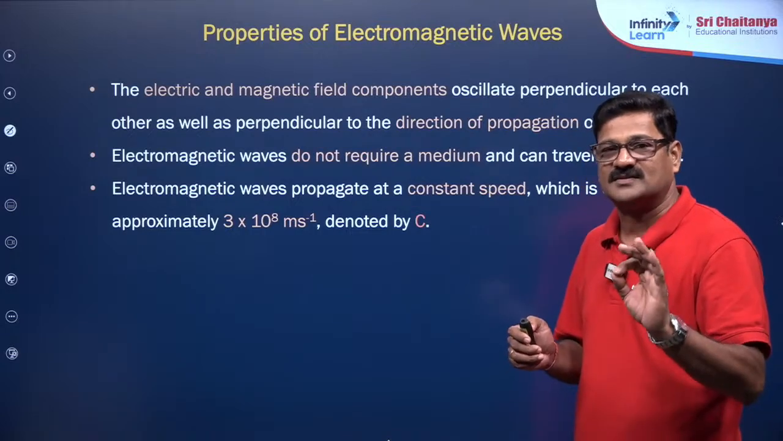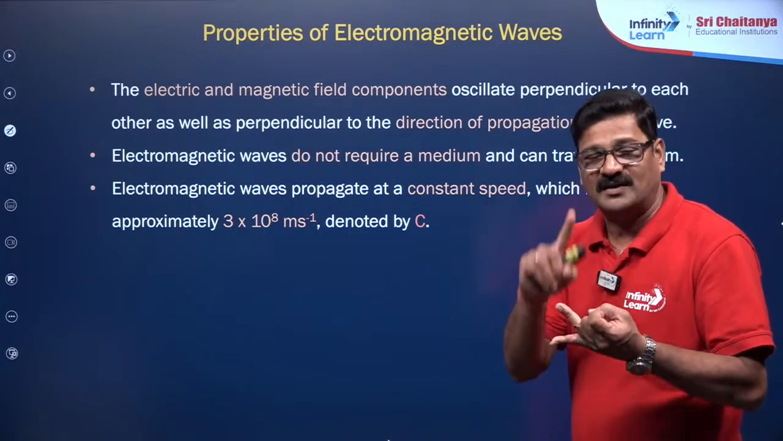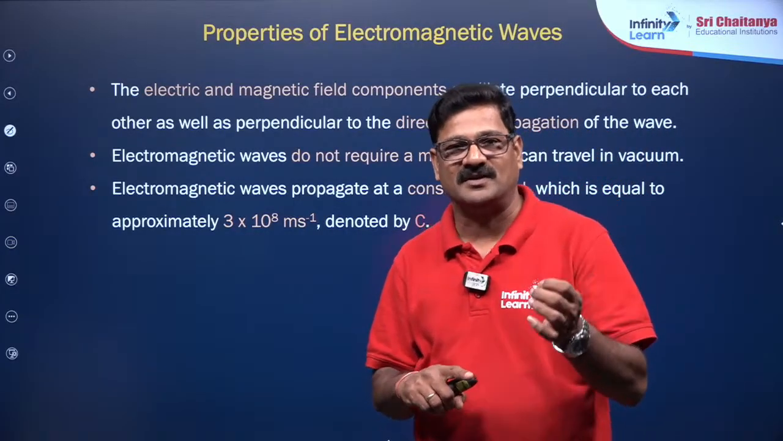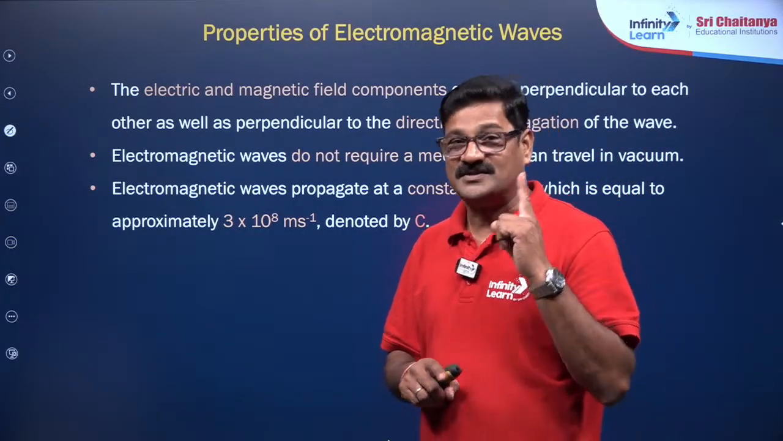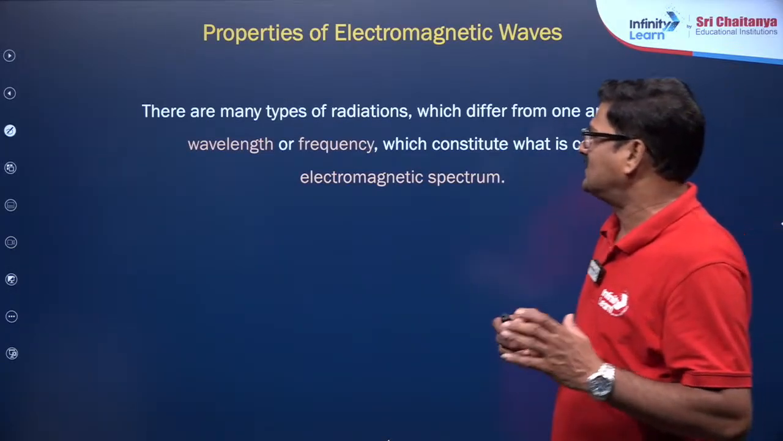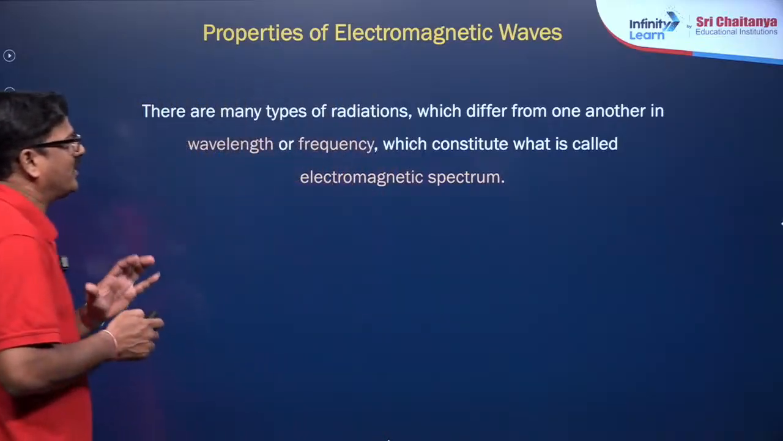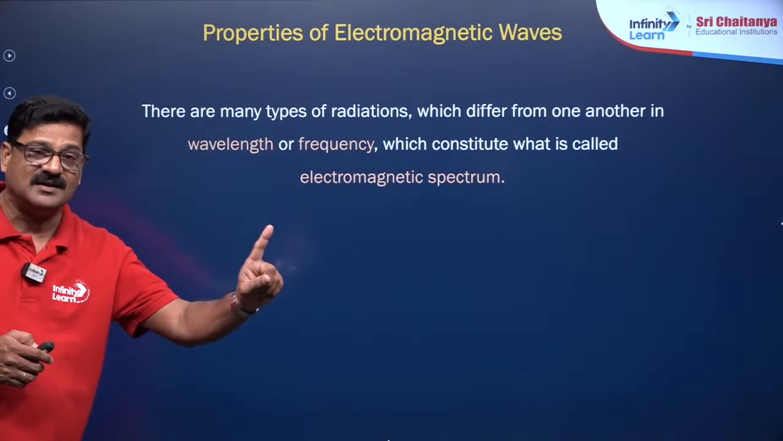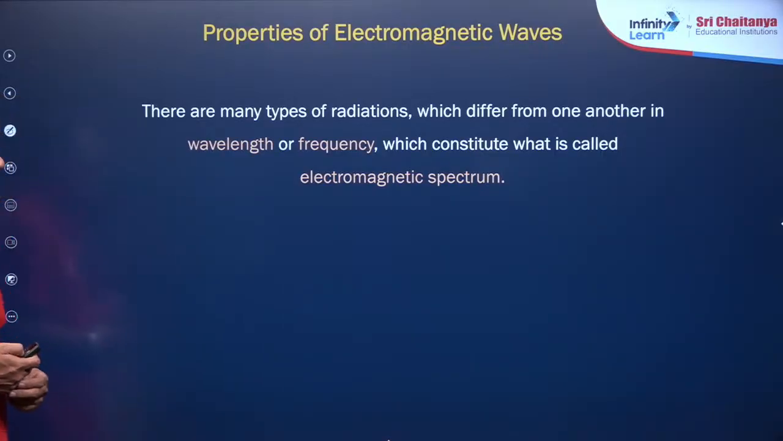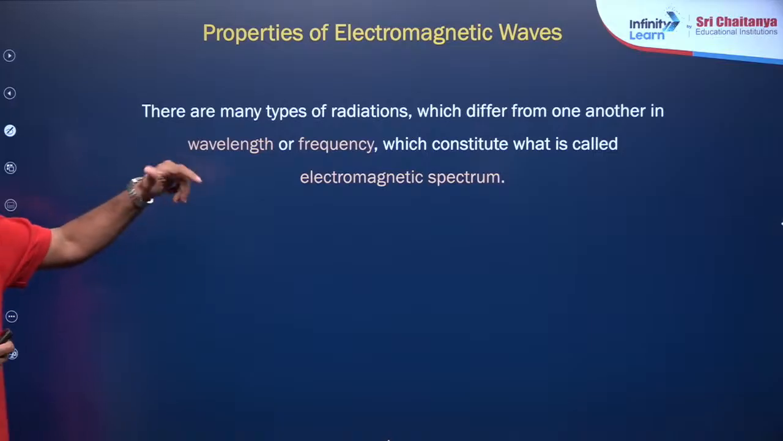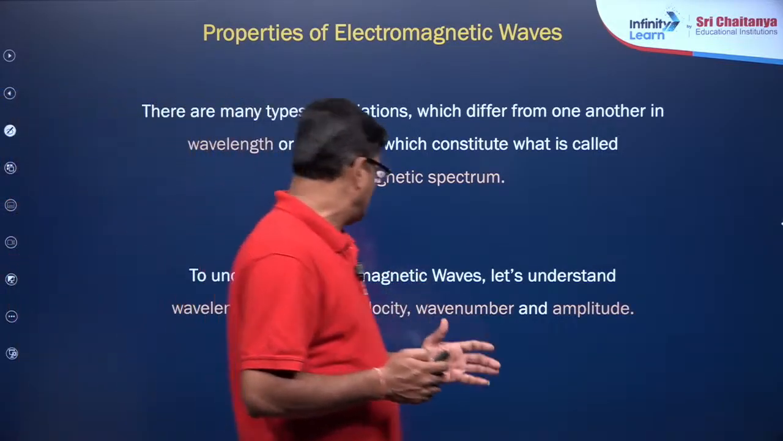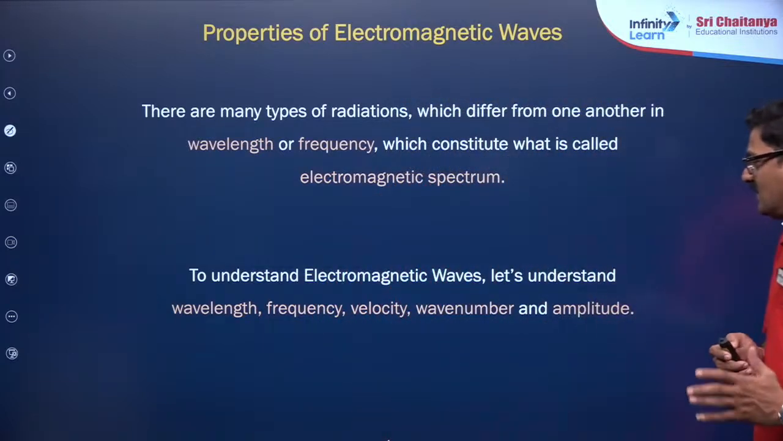Today we are going to discuss wave theory, particle theory, and the photoelectric effect. This photoelectric effect can give you insight into the physics as well, so take care of this. The types of radiation in the electromagnetic wave differ from one another in wavelength. They have the constant speed of light, but the wavelength and frequency may vary, which is called the electromagnetic spectrum. To understand electromagnetic waves, let us understand wavelength, frequency, velocity, wave number,